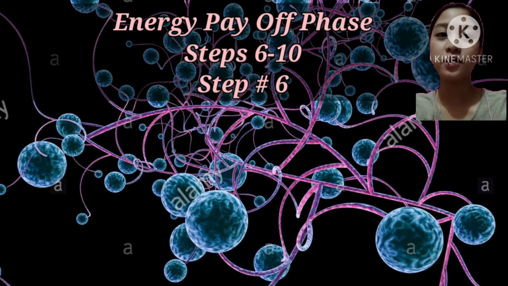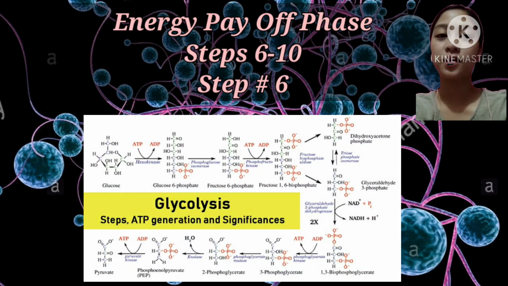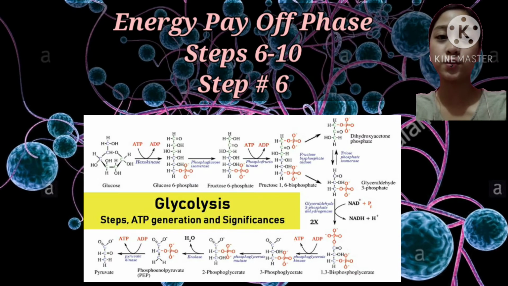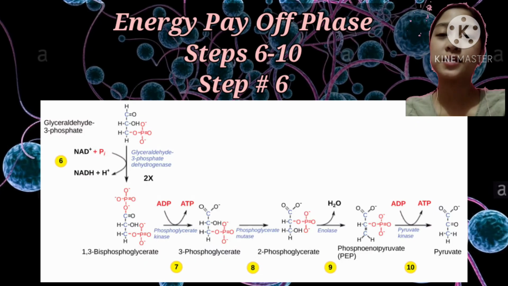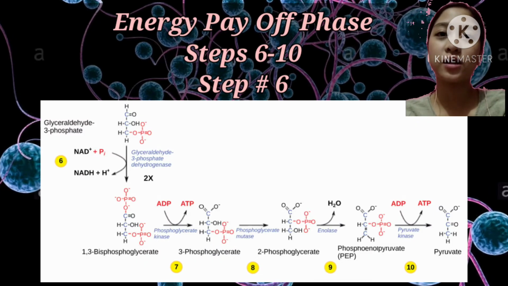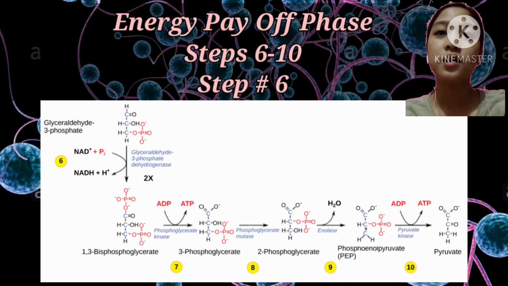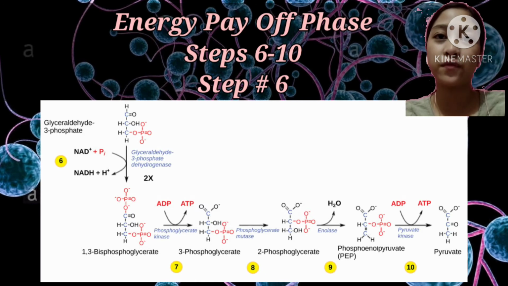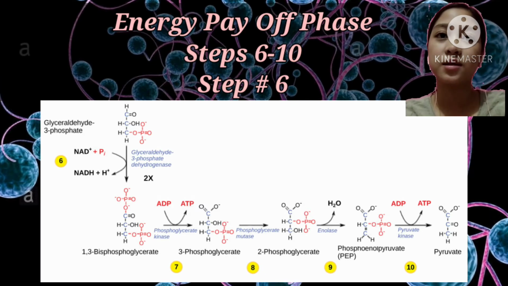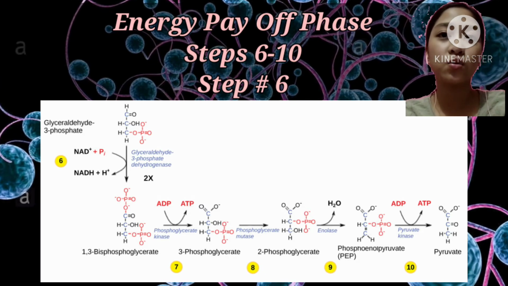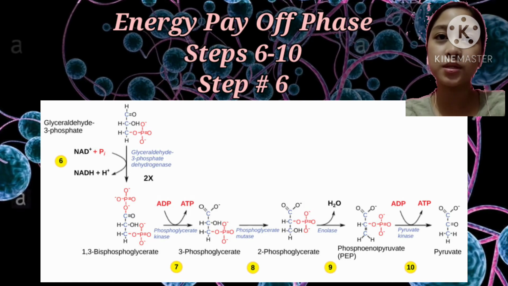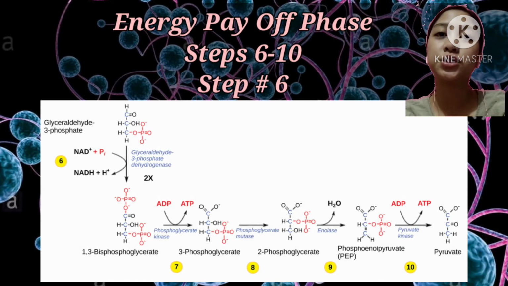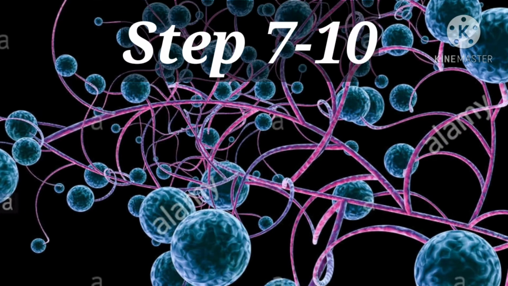Let's now proceed to steps 6 to 10. Here, we'll look in more detail at the reactions that lead to these products. Step 6. To have the reactions occur simultaneously, glyceraldehyde phosphate, one of the 3 carbon sugars formed in the initial phase, is oxidized, and NAD is reduced to NADH and H+. The overall reaction is exergonic.